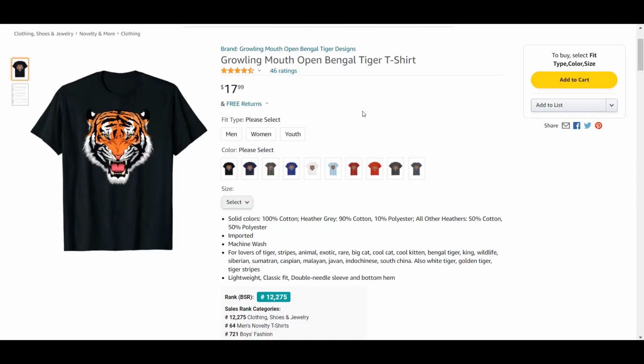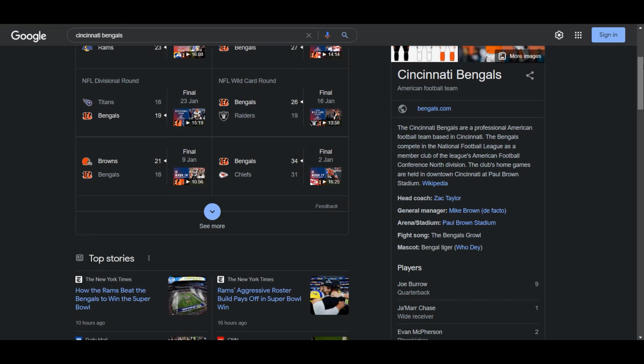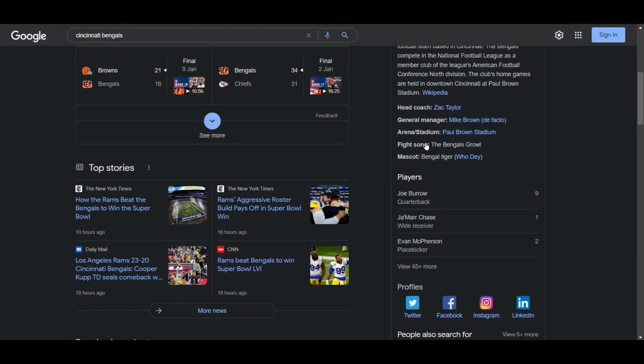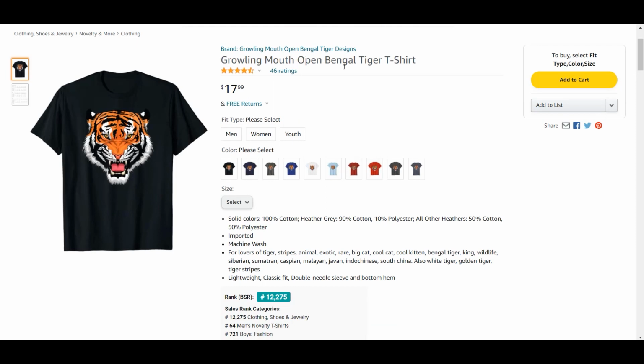Now this is a lot less problematic in my opinion than the first design that I showed you, the one with the typography, but this design still can get you into trouble. Why? The reason is that if you do a Google search and scroll down a bit in the Wikipedia information on the side, you will see that the song of that team is the Bengals growl. So if you put the words growling mouth, open mouth, Bengal tiger, that can be a problem. So I would clearly avoid using this kind of referencing, either to the sports team or to the sports mascot.